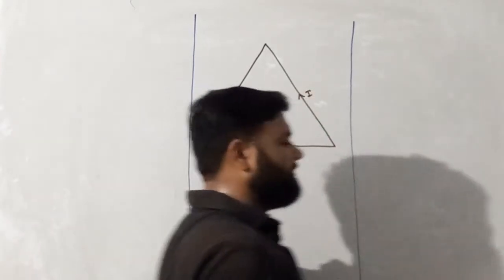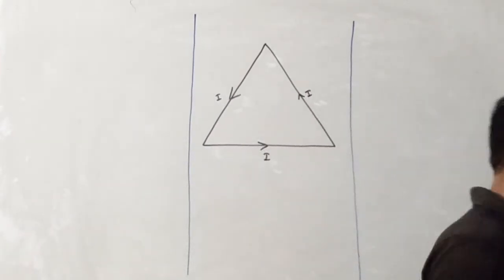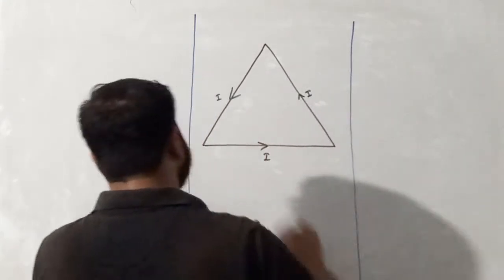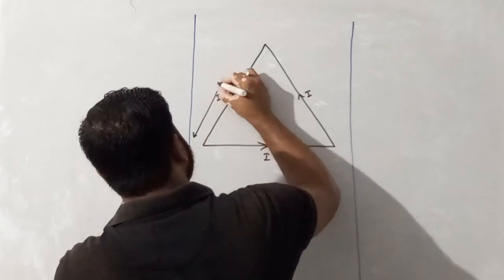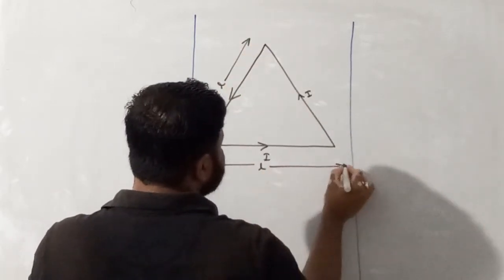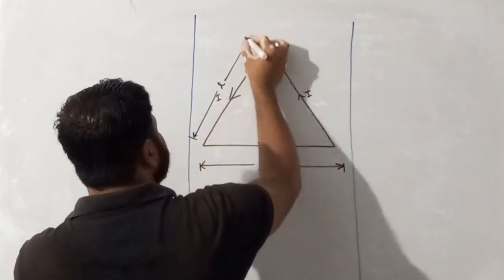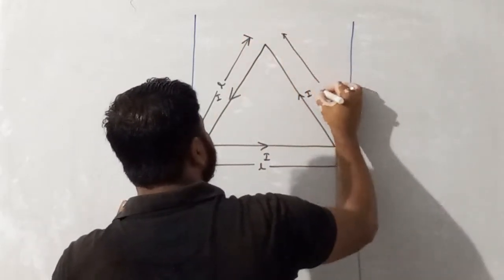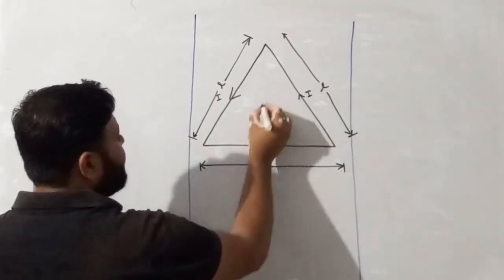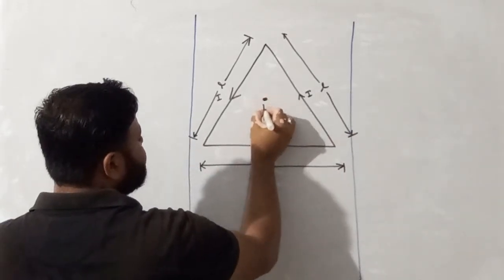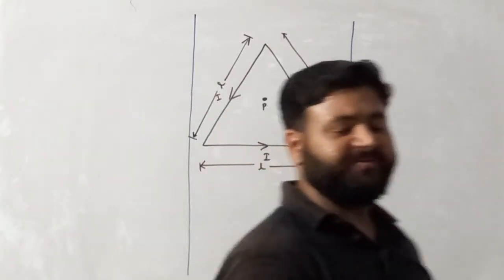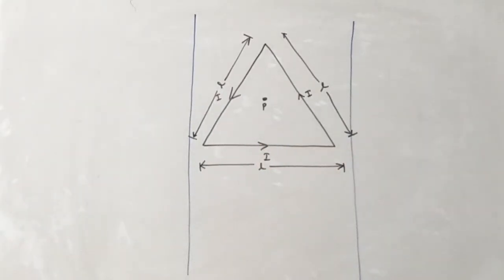Let the side of the equilateral triangle be L. Find the value of the magnetic field at point P.